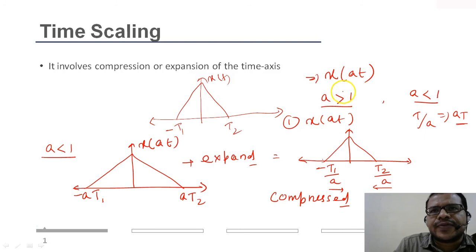So in scaling, for a greater than 1, the time axis decreases, that is compression occurs, but there is no loss of data in continuous time domain. But when we study the discrete time domain case, then we will see there is actually a loss of data when we compress in time domain. And when a is less than 1, the time axis will actually expand. Okay.